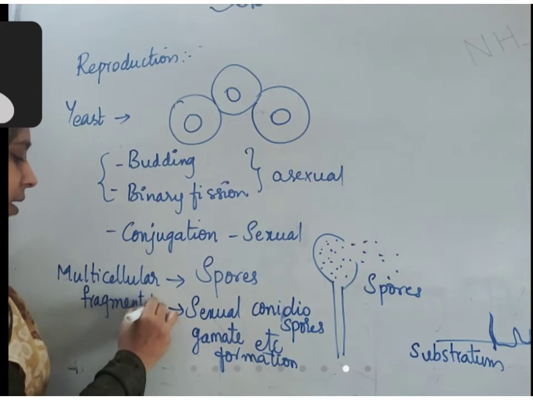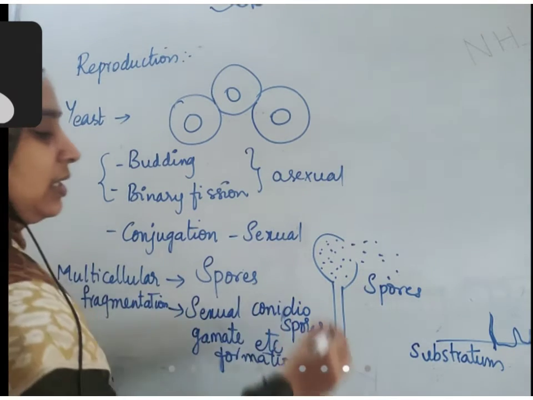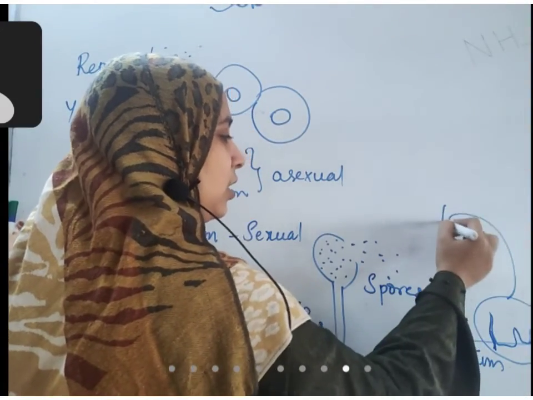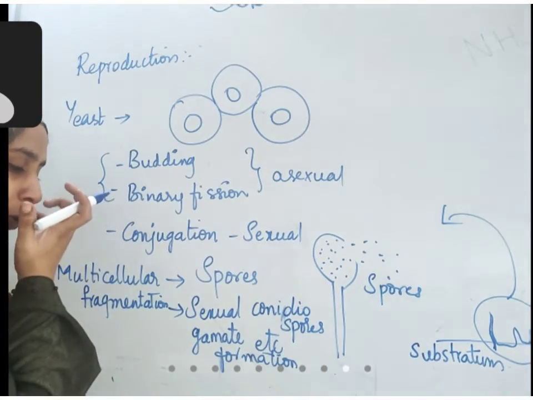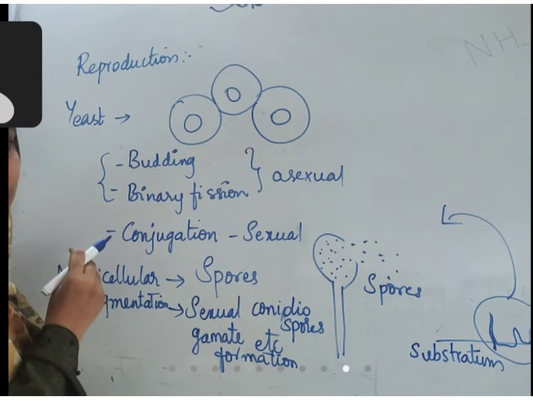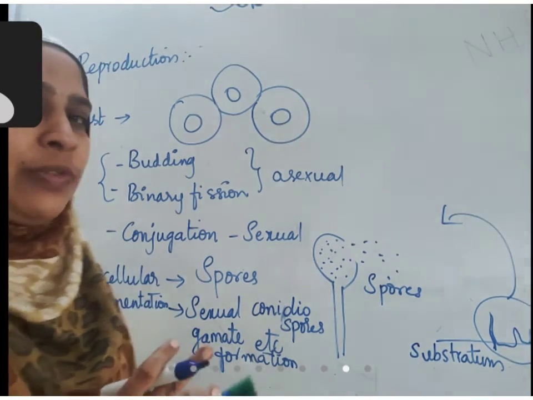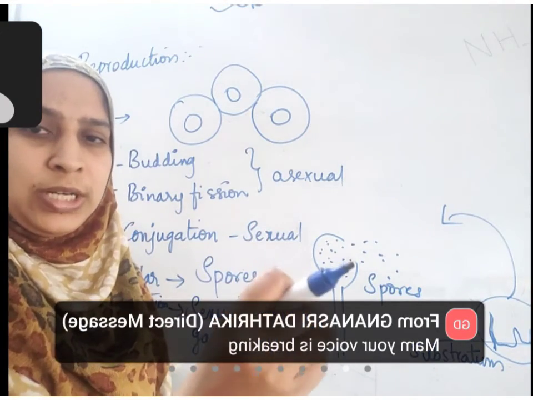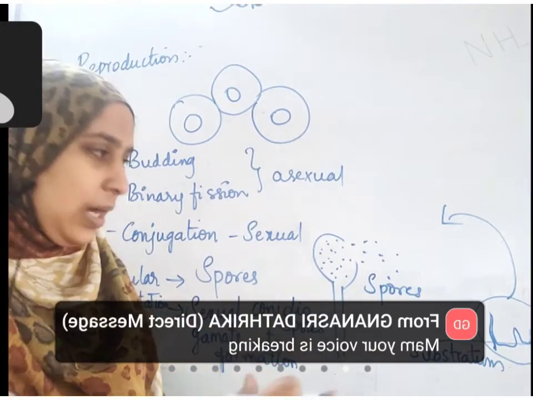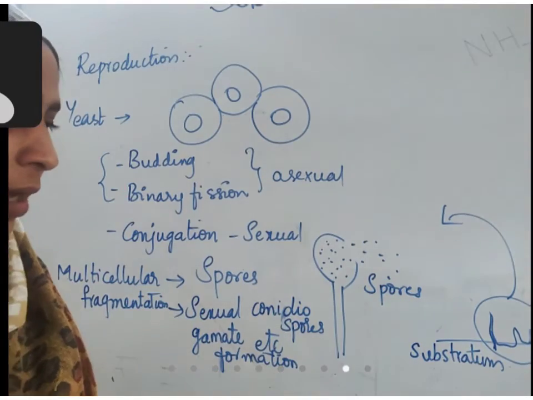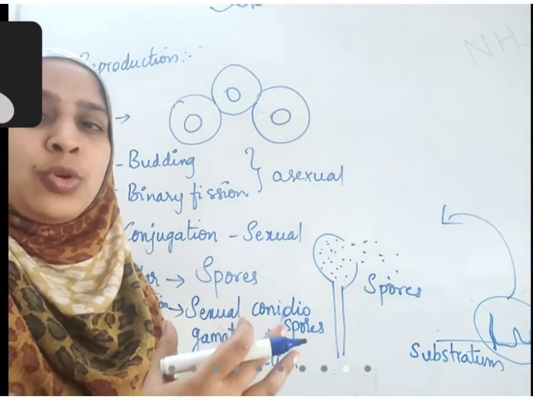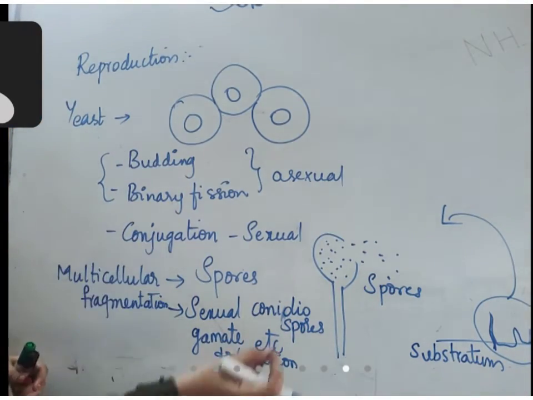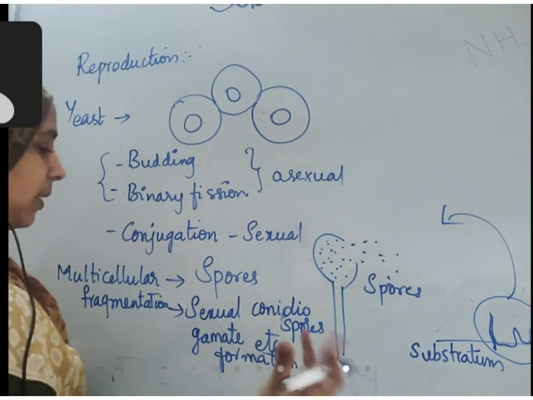Fragmentation means when the mycelium of this fungus falls on any other new surface, again they grow into a complete fungus. If suppose fungus is growing on any fruit or vegetable, if you take some amount of fungus and grow it in some other place, then on that fruit also that fungus will grow. Some filaments you need to take and pass to another substratum.